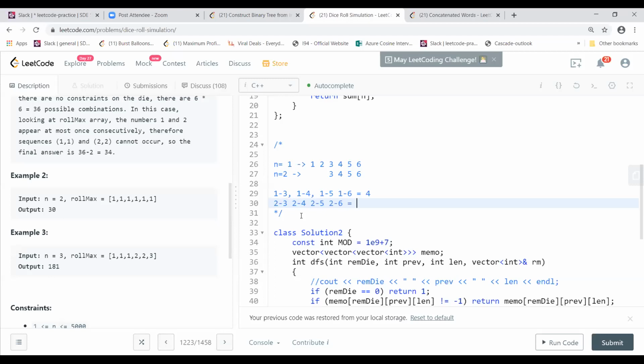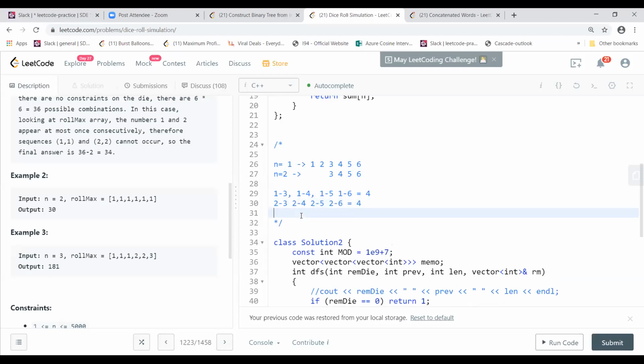So this will be 4, right? So corresponding to every number you'll have 4, which is 24. Corresponding to 1 you'll have 4. Corresponding to 2, 4, 3, 4, 4, 4, 5, 4, 6, 4. Because only 4 elements are there in the second set, right? So it will be 24.